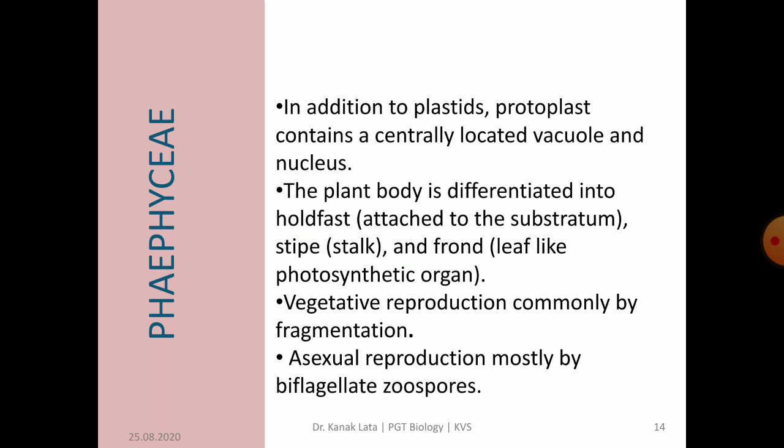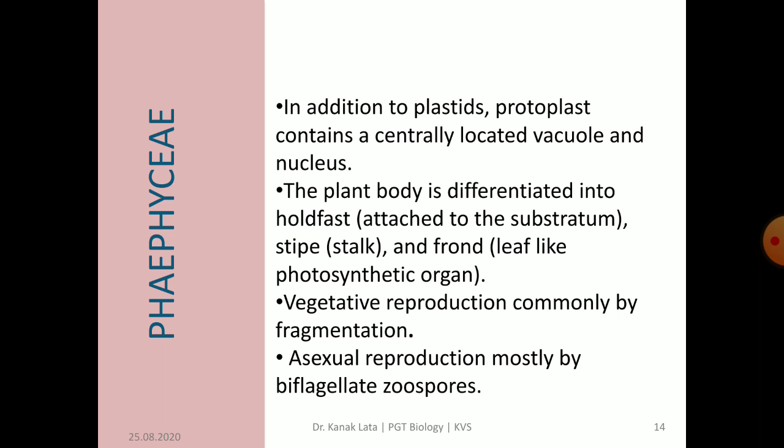The plant body is usually attached to the substratum by means of a holdfast, as we have discussed earlier, and a stalk, the stipe, and a leaf-like photosynthetic organ, the frond, which is also called lamina. So here these three structures resemble root, stem and leaf.